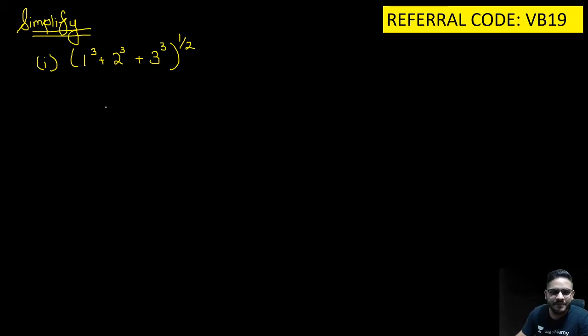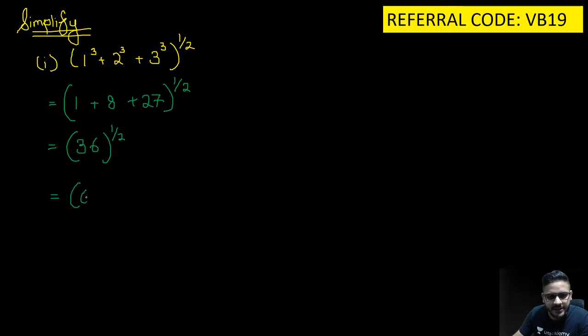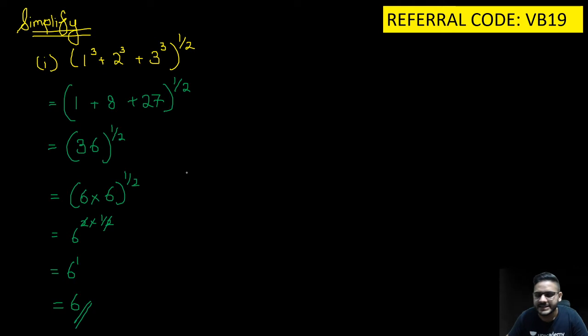So in this sum, what is 1 cube? I can write 1. What is 2 cube? I can write 8. What is 3 cube? I can write 27. The whole raised to the power 1 upon 2. 1 plus 8 plus 27 gives me 36. So 36 raised to the power 1 upon 2. Now we all know what 36 is: 6 into 6, raised to the power 1 upon 2. That is nothing but 6 square into 1 upon 2. This 2 and this 2 get cancelled. So we get the final answer as 6.